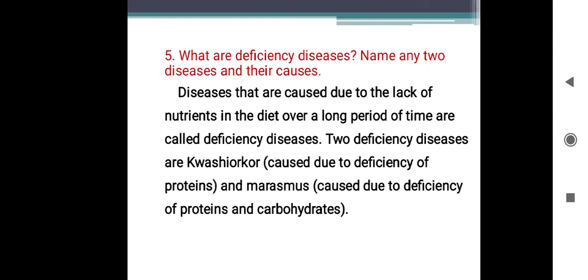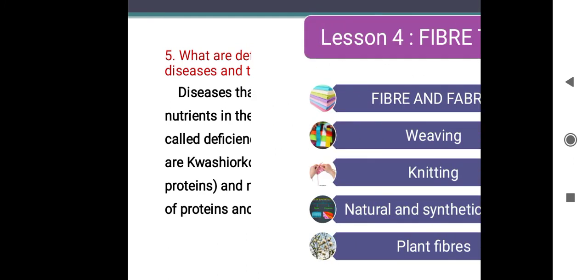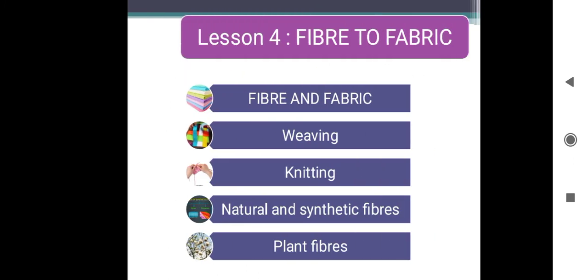2 deficiency diseases are kwashiorkor and marasmus. Kwashiorkor is caused due to deficiency of proteins. Marasmus is caused due to deficiency of proteins and carbohydrates. Then lesson 4 is, what is the topic of the lesson?